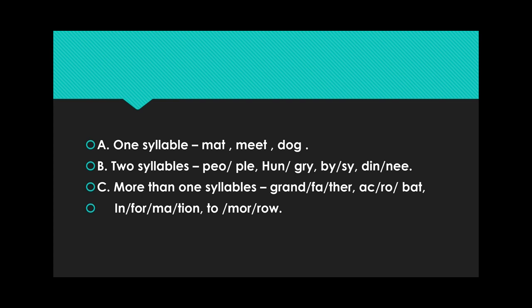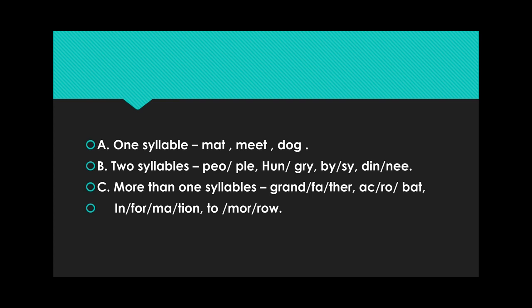Because we go with the vowel sounds, not with the vowel letters. Mat: only one vowel sound is there, that is A. Then meat: the vowel sound is E. That's why it has only one syllable. And dog, again O, only one syllable.